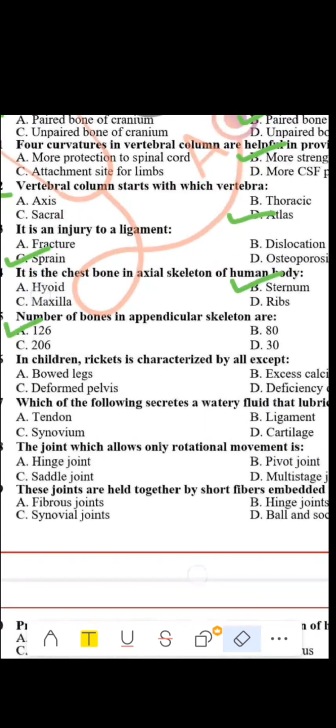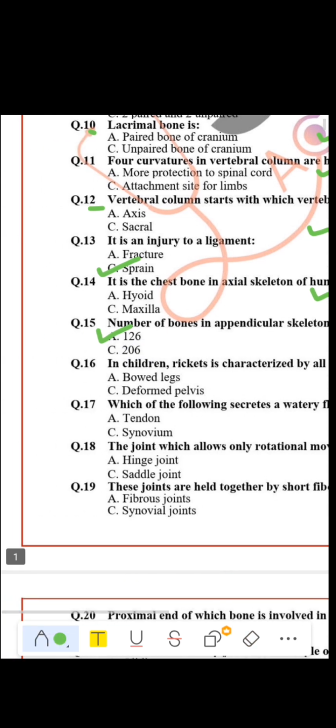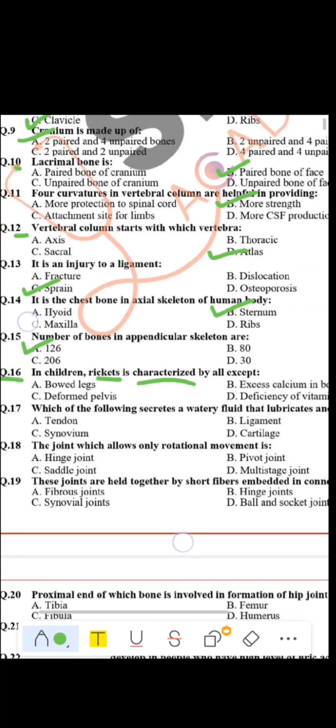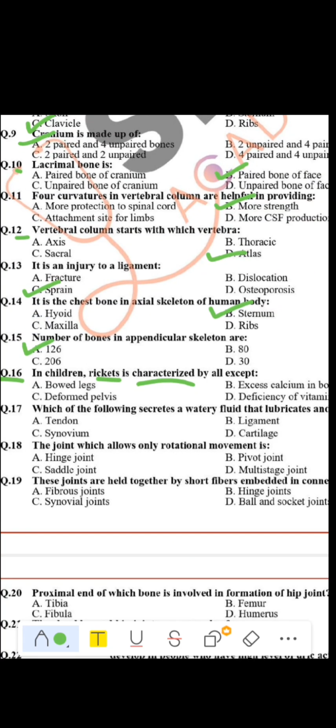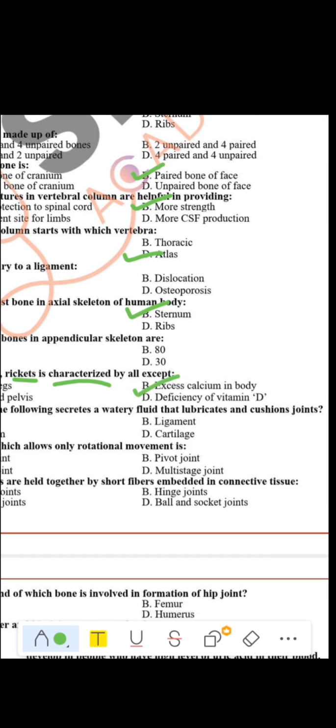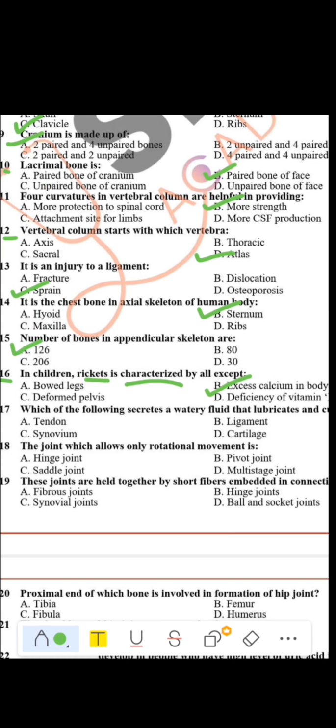Now let's look at question number 16. In children, rickets is characterized by all except: rickets is a disease in which the legs are basically totally folded, and there is also a deformed pelvis. It is characterized by deformed pelvic bone, leg deformity, deficiency of vitamin D, except excess calcium in bone. Except excess calcium in bone, these are the characteristics of rickets.